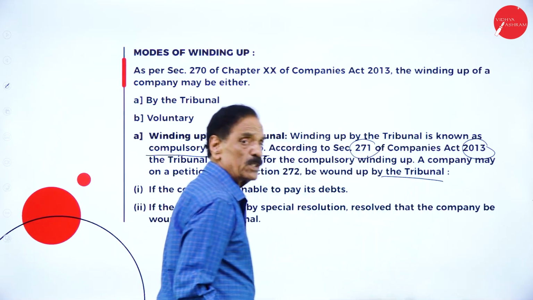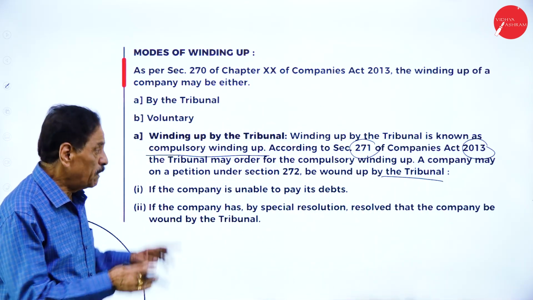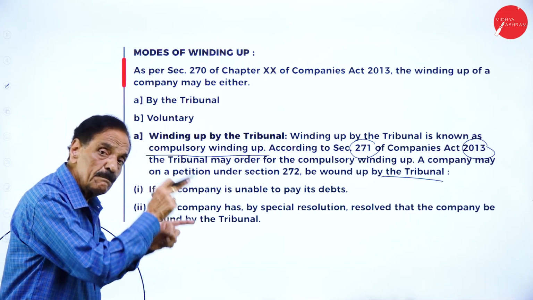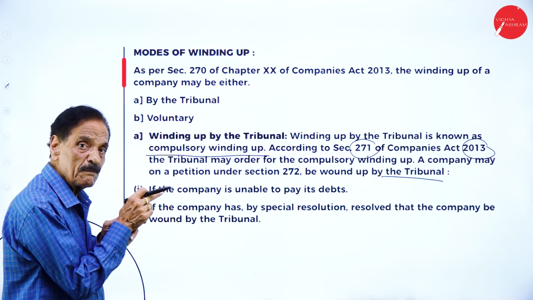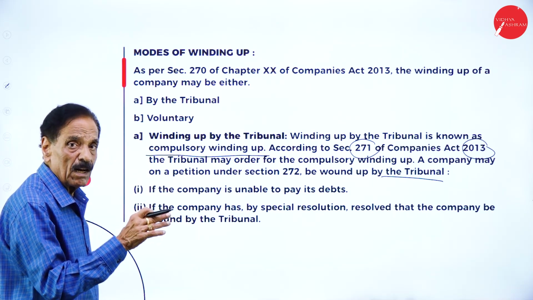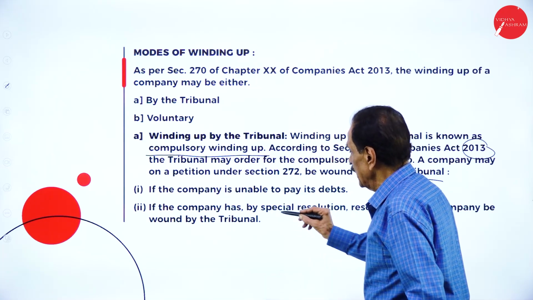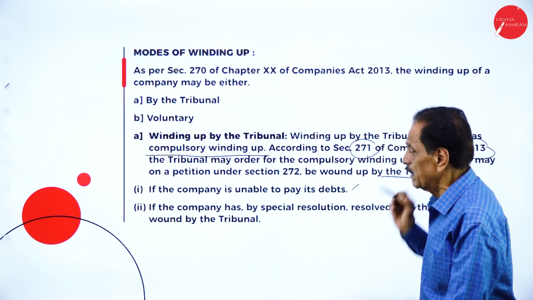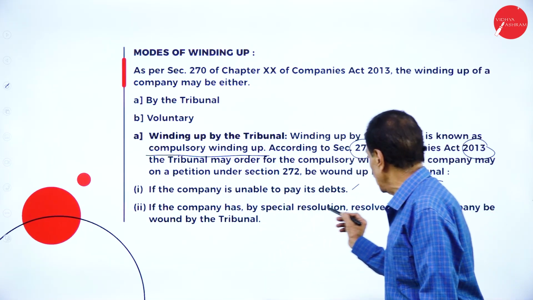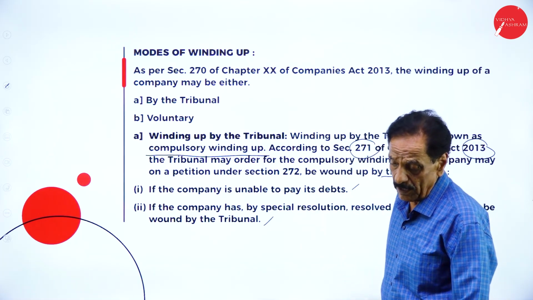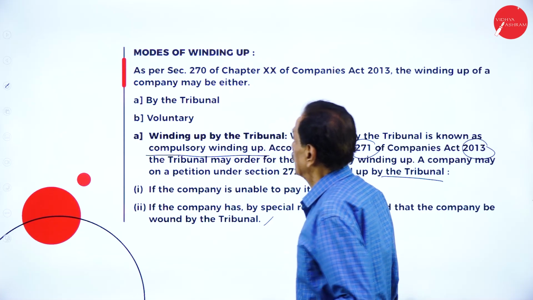The tribunal orders the business to be closed down if it finds there is some mistake in the company, such as illegal business; on the tribunal's order, the company will automatically be closed down. If the company is unable to pay its debt, or if the company has by special resolution resolved, the company may be wound up. These are all the methods.